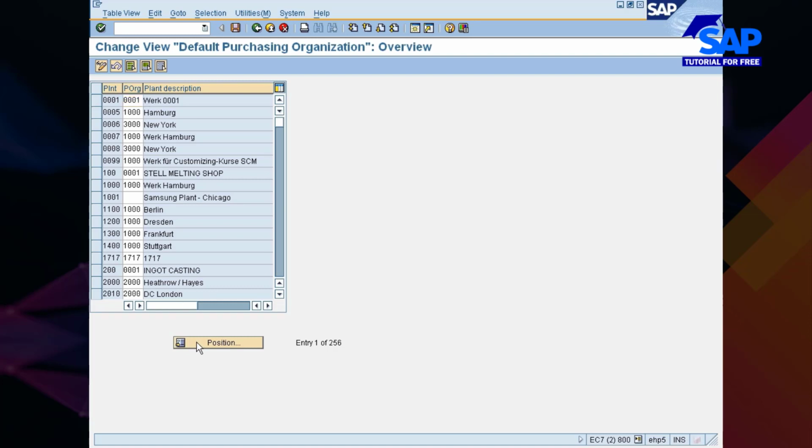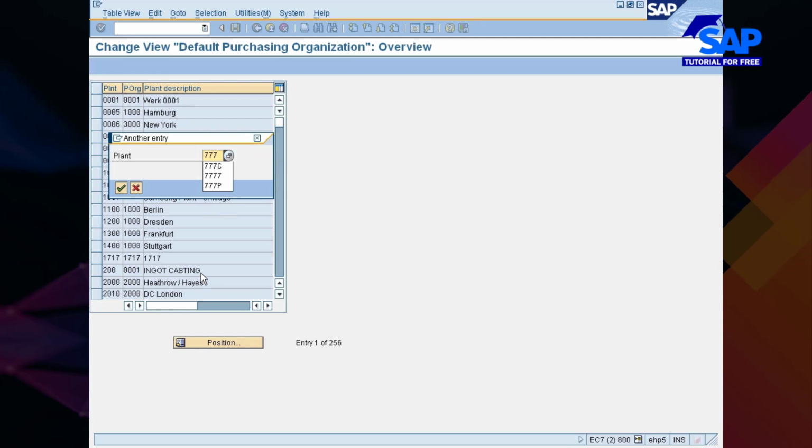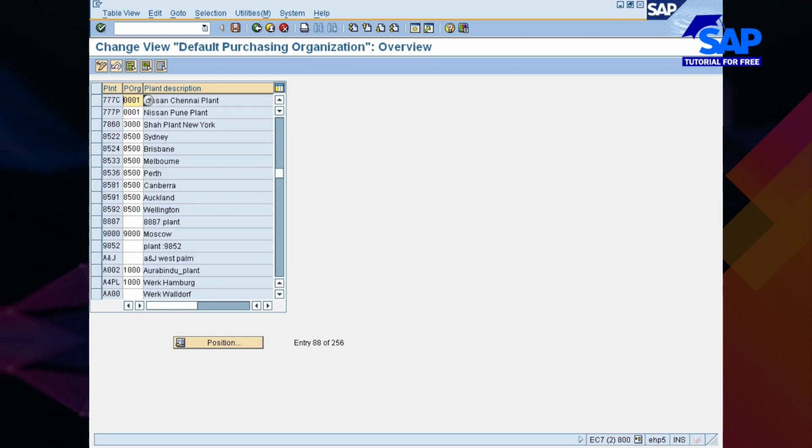So you have to have your plant, which is 77C. For both of these plants, you have to assign any of your purchase organizations as the standard purchase organization. So what I am going to do is make my company code specific purchase organization 77C act as the standard purchase organization.